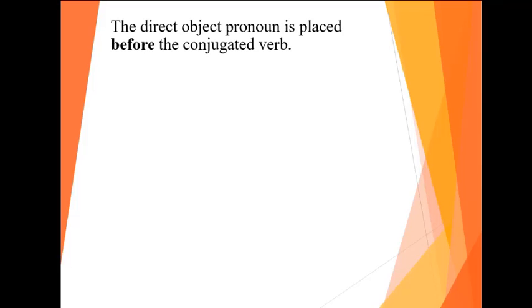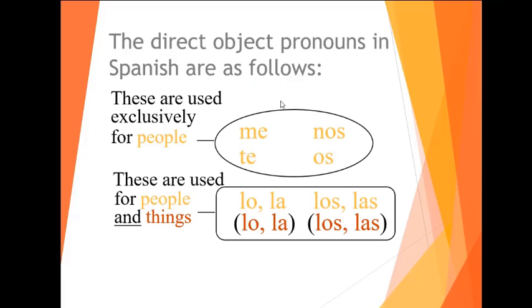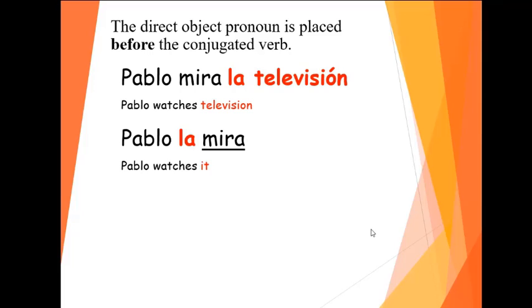Okay? Let me show you some examples. Also, you were saying, okay, you have to replace it, but where do we put that pronoun? Pablo mira la televisión. What is the direct object? He watches, what is he watching? TV. That's the direct object, and that's a thing. So if it's a thing, remember, let's go back to the table. There's going to be either lo or la or los or las because it's a thing. Look at the article. It's telling you already. It's feminine and it's singular. La televisión. So if it's feminine and singular, you're going to be replacing it with la, L-A.